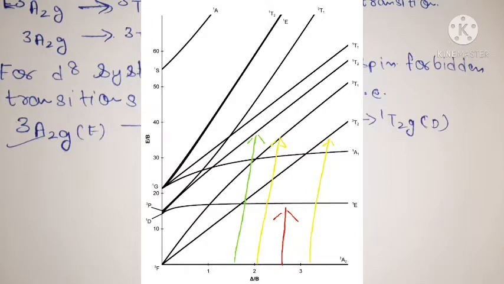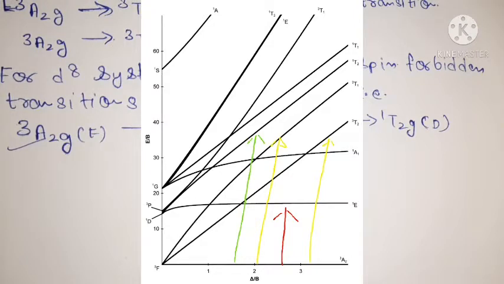The transition shown in red is 3A2g to 1Eg, and the transition from 3A2g to 1T2g is shown in green. The energy of green is higher than the energy of yellow, but the energy of red is less than that of yellow. That means the transition shown by the red arrow is weak.